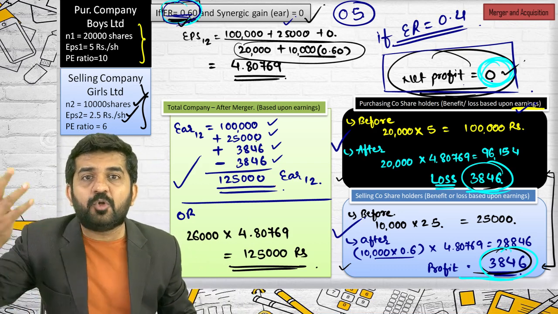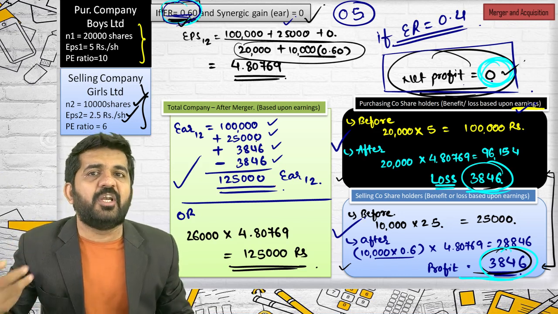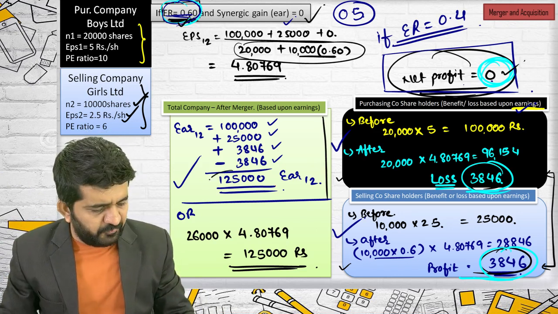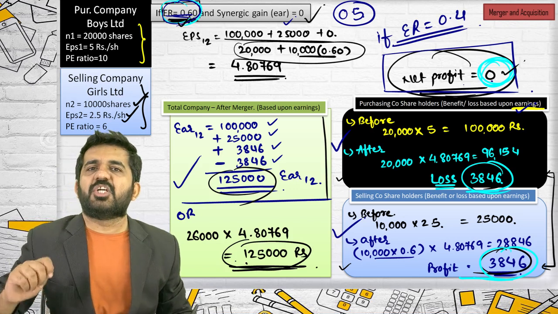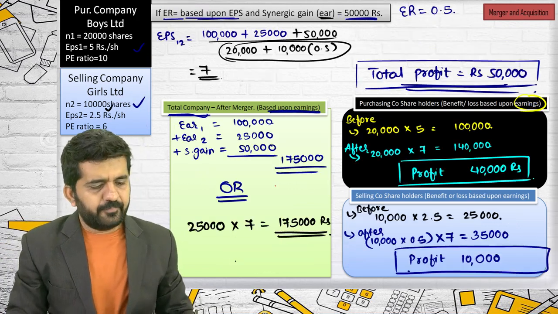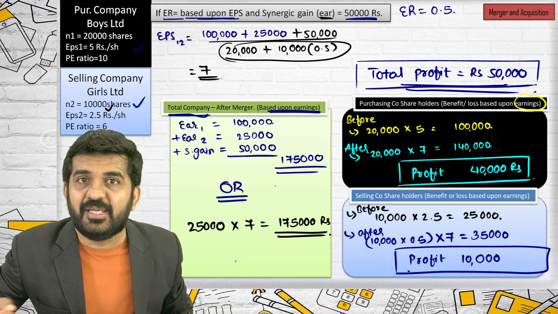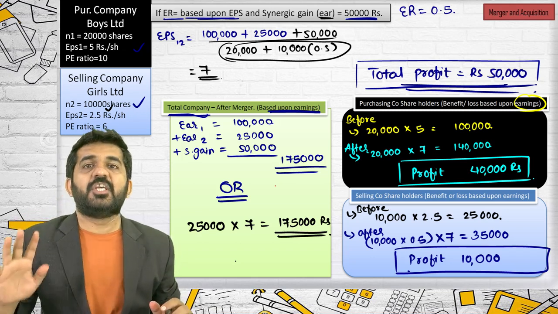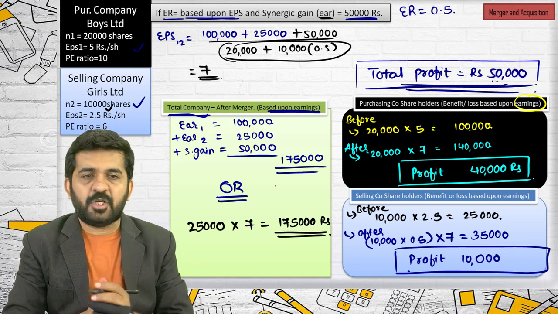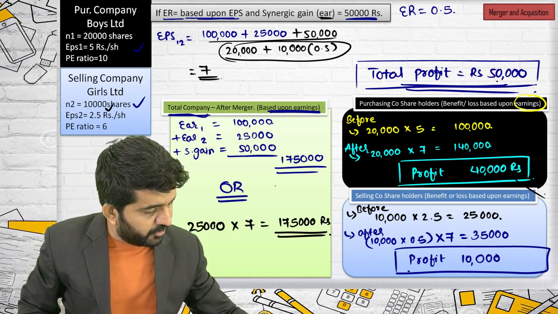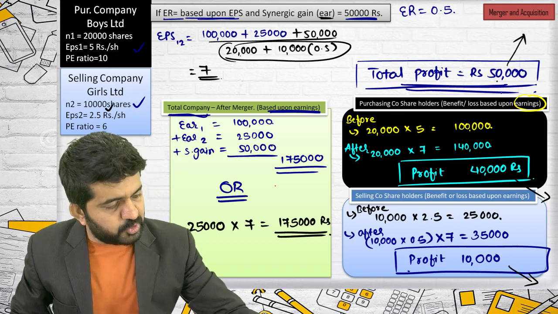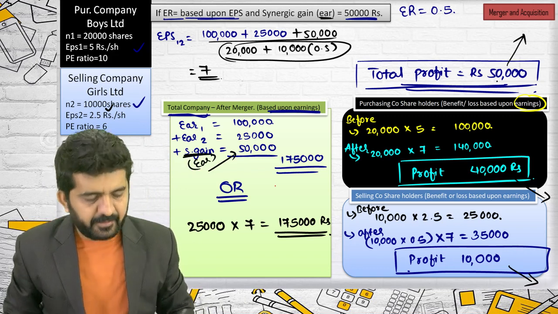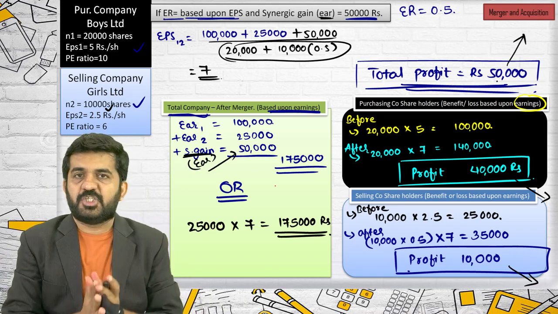So the total profit to both the shareholders will be positive only if there is synergic gain. Also in this case, without synergic gain, the value of the company remains the same. That is nothing but earnings of company 1 plus earnings of company 2. If there is a synergic gain, the total profit to both the companies' shareholders will be equal to the synergic gain. Is it alright? Try to concentrate. This is also earnings, this is also earnings, and this is also in the form of earnings. So it will remain the total of synergic gain.